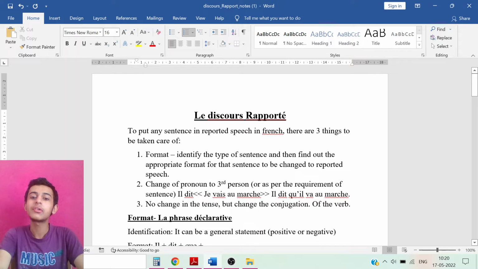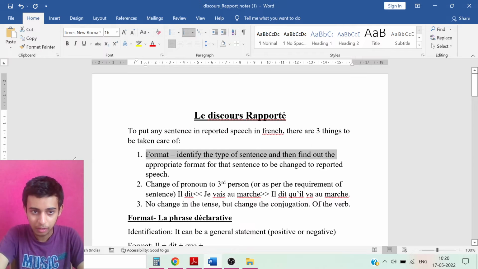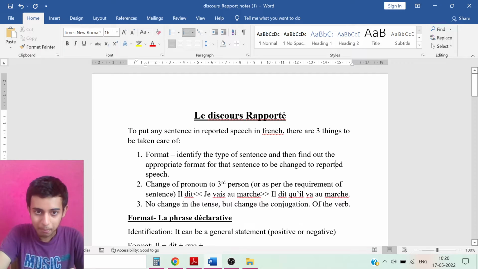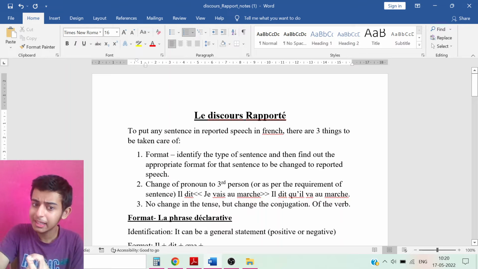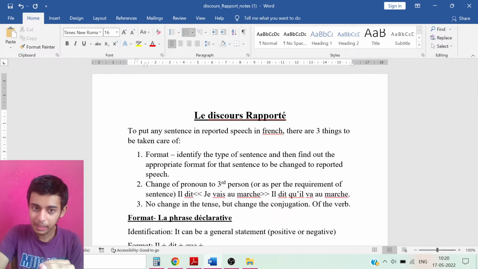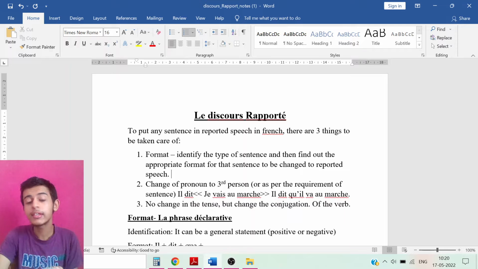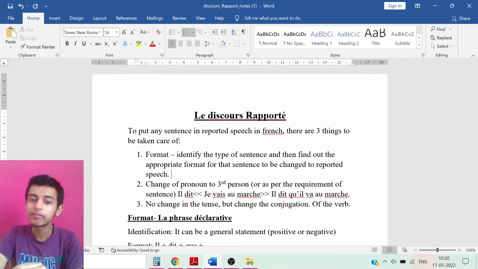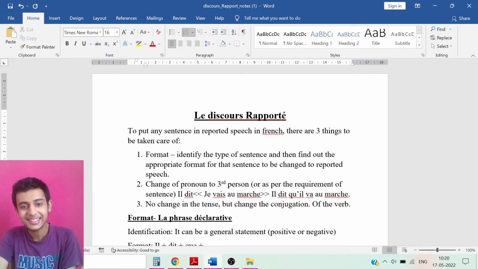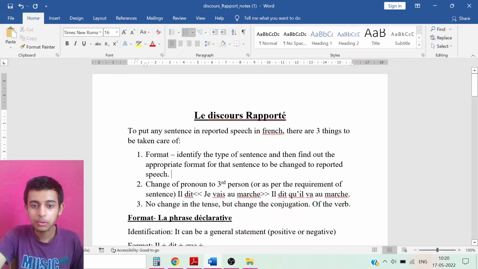To put any sentence in reported speech in French, there are three things to be taken care of. First, let's understand the format, guys. What is the format? Identify the type of sentence and then find out the appropriate format for that sentence to be changed to the reported speech. That is, if the sentence is a positive declarative sentence or an interrogative sentence, that is a question. In interrogative, if it is a yes no question or a WH question. And the third one, if it is an imperative sentence, then how we are going to change it, that we'll understand after some time. Now, change of pronoun to third person or as per the requirement of the sentence.